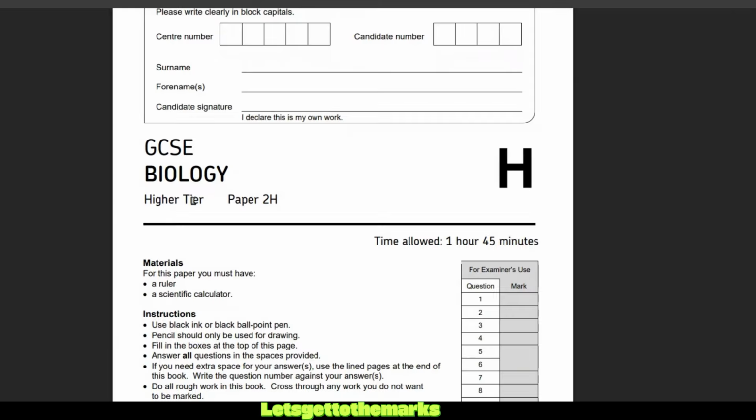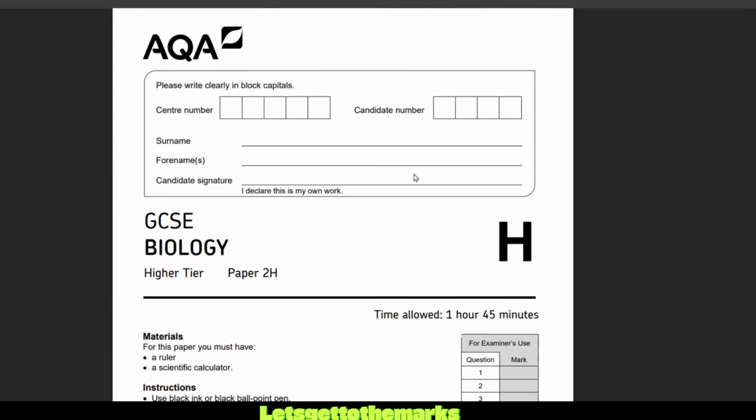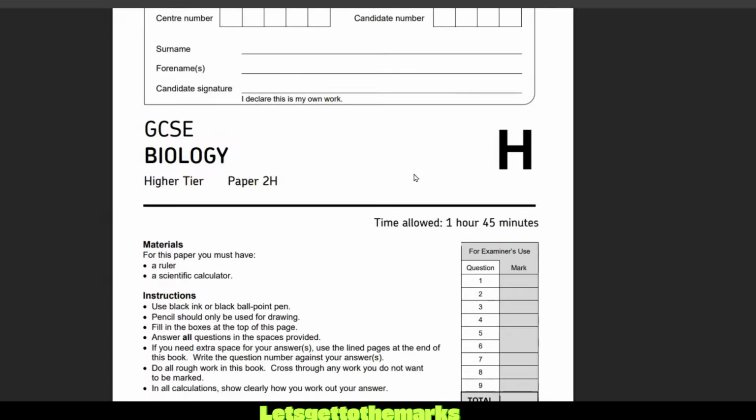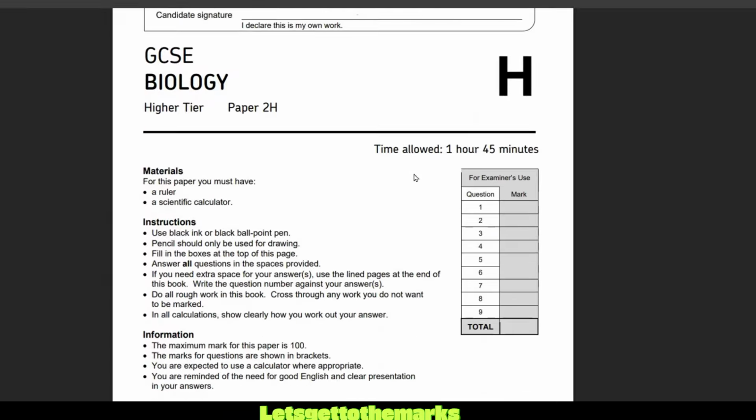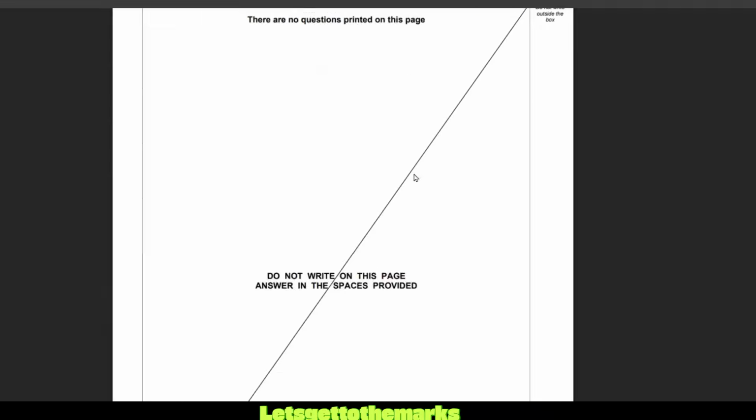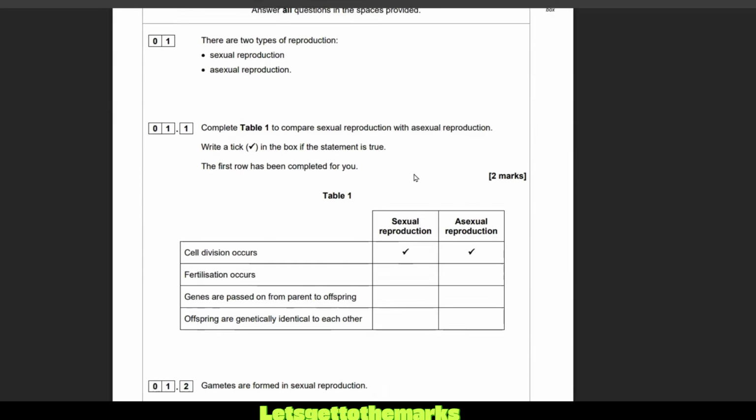I'm going through GCSE Biology higher tier, paper two. The time allowed is 1 hour and 45 minutes. What have we got here? We've got 9 questions. This is for the AQA syllabus, paper two, 2022, hour and 45 minutes, 9 questions. What I suggest you do is press pause on the video at the start of each question and then unpause and watch the explanation. All right, question one.